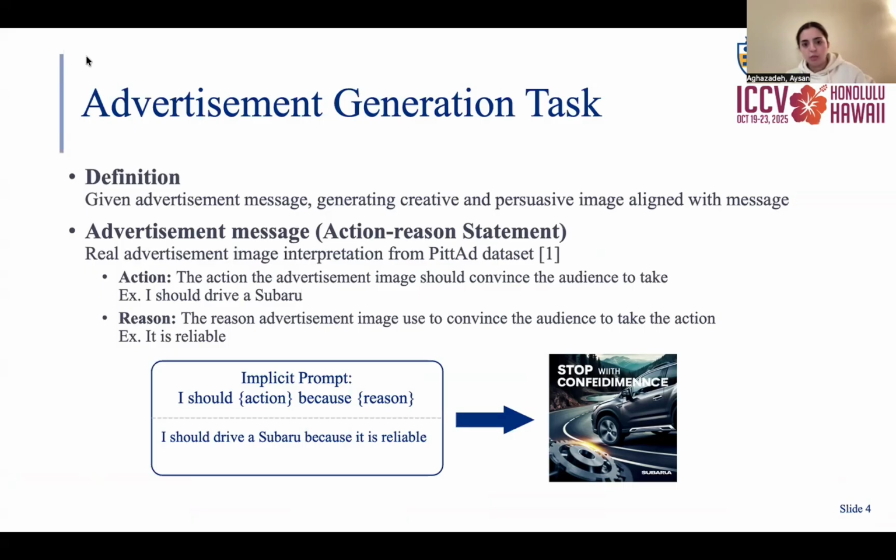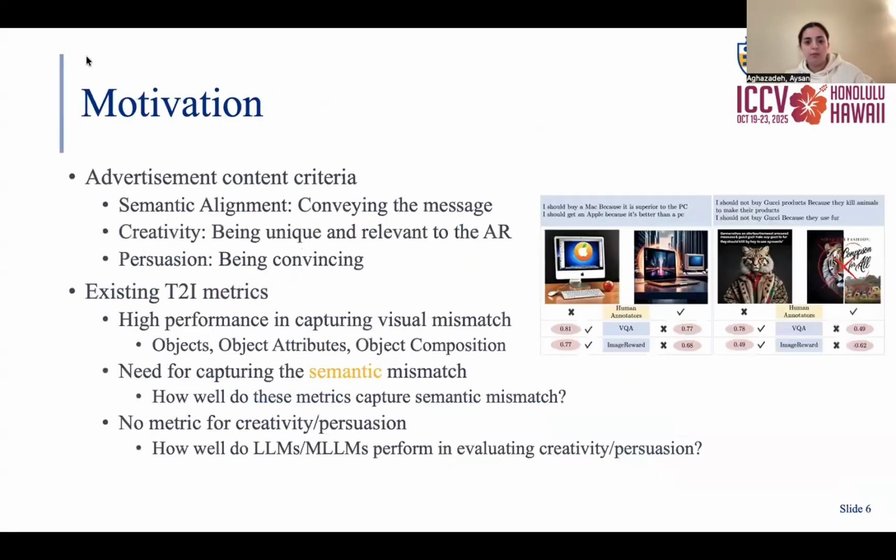Advertisement messages, which are also called actions and statements, are implicit prompts structured as two parts. The first part is the action, which is the action that the image is supposed to convince the audience to take, and the reason, which is the reason the image must use to convince the audience to take the action. This is different from typical text-to-image generation tasks, where the prompt is an explicit description of the image.